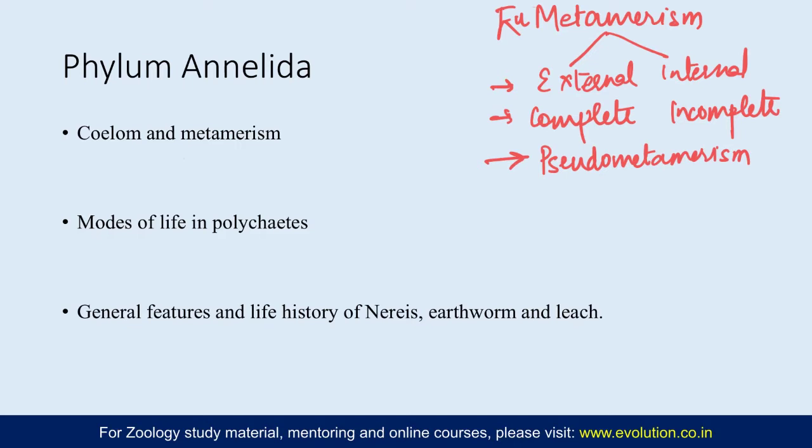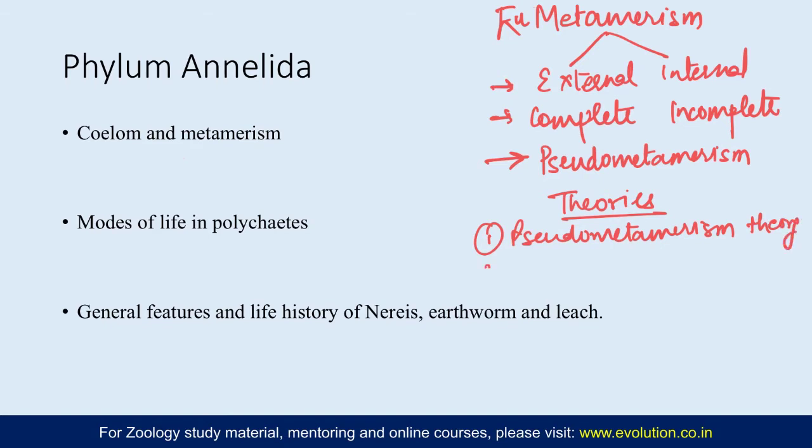Then there are different theories related to metamerism which you need to cover, and under theories the number one is the pseudo metamerism theory. The second one is the cyclomerism theory. Then the third one is the Combe and fission theory,